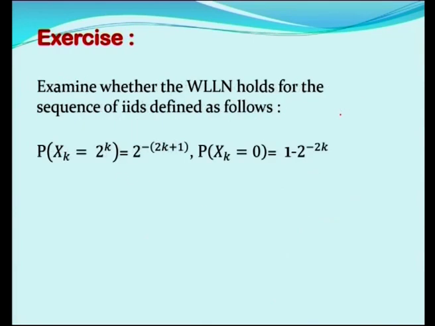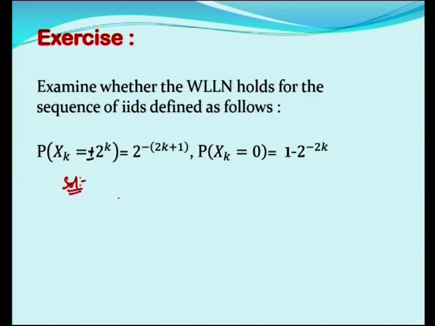Next, examine whether the WLLN holds for the sequence of IIDs defined as follows: P of xk equal to plus or minus 2 power k is equal to 2 power minus 2k plus 1, and also P of xk equal to 0 is equal to 1 minus 2 power minus 2k. We have to verify whether the WLLN holds. We shall verify this. The solution starts like that.